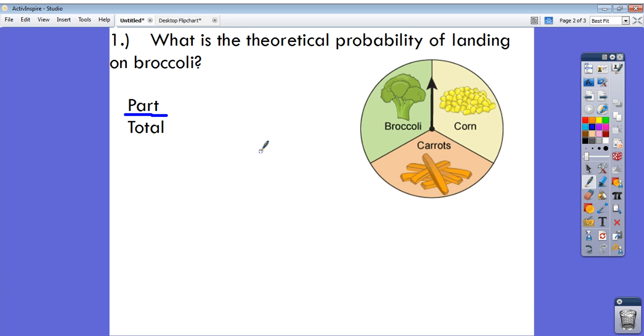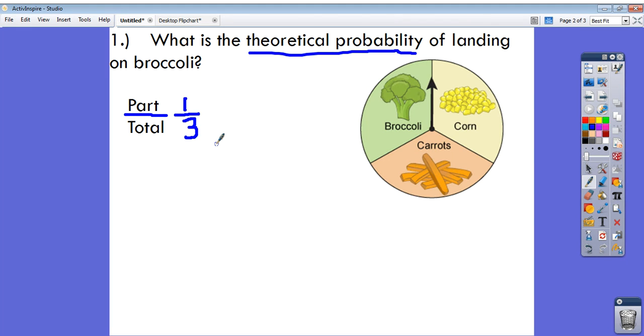What is the theoretical probability of landing on broccoli? Assuming I spin the spinner one time, I know that the theoretical probability is what I think is going to happen. There is one part of this spinner that's broccoli out of a total of 1, 2, 3 parts. So what I think is going to happen is that there's a 1/3 probability that I will land on broccoli if I spin this spinner one time.